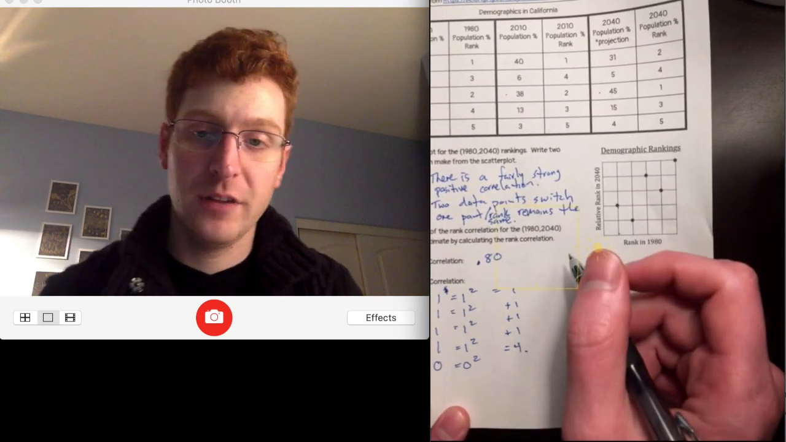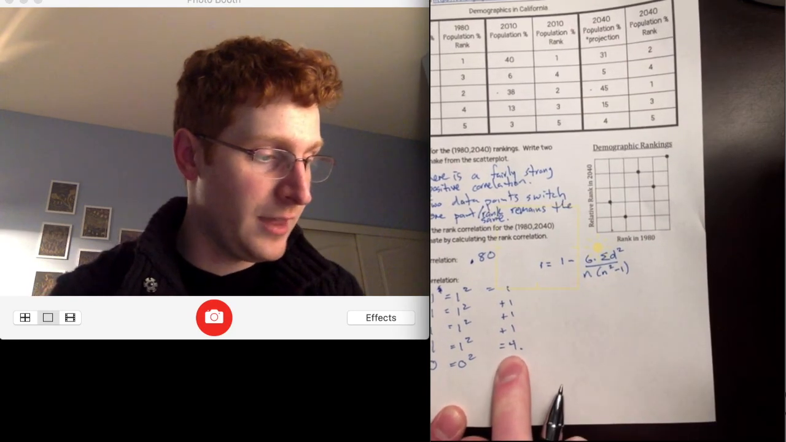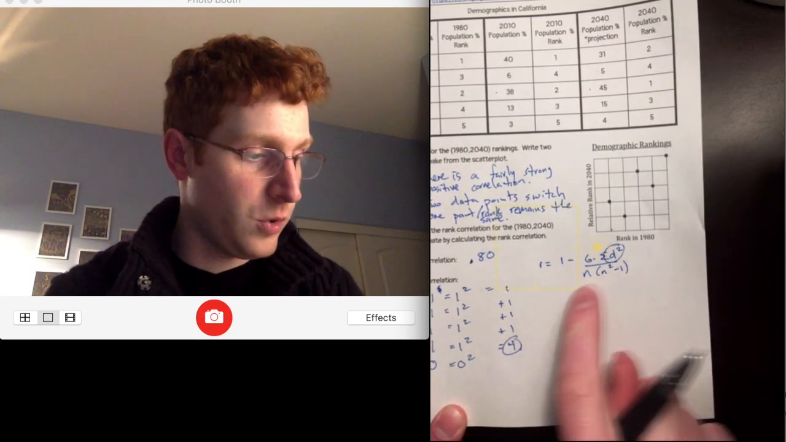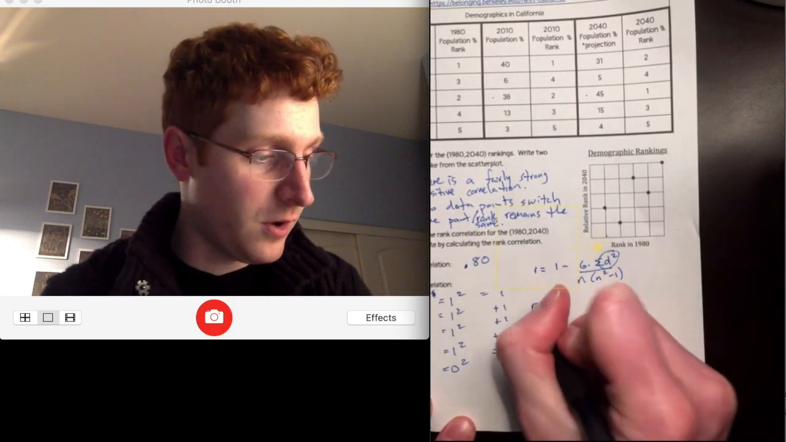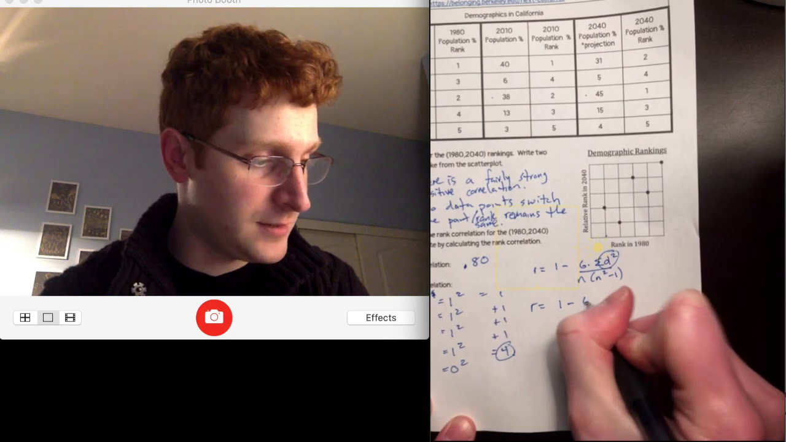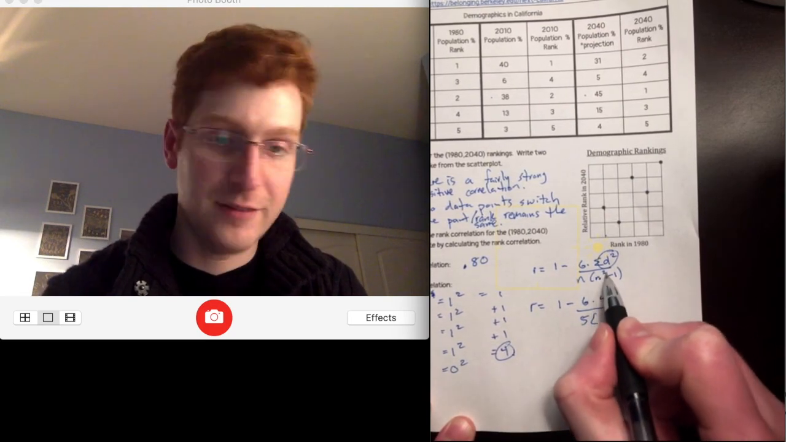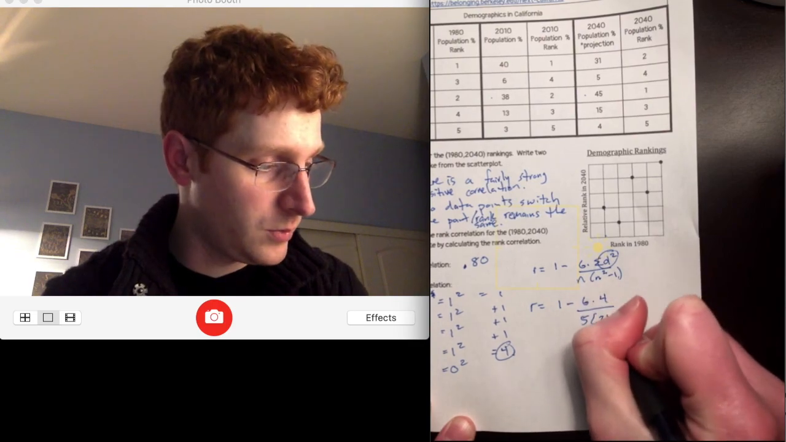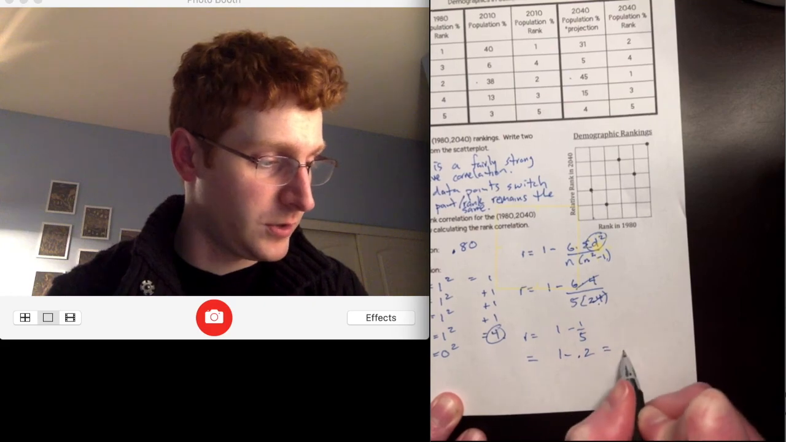The formula for Spearman's rank correlation is r = 1 - 6Σd² / (n(n² - 1)). So I know that my sum here is 4, the number of rankings here is 5, so r is 1 minus 6 times 4 over 5 times 5 squared minus 1, which is 24 over 120, which is equal to 0.8.